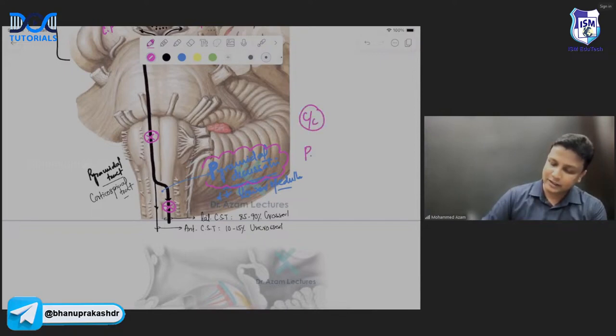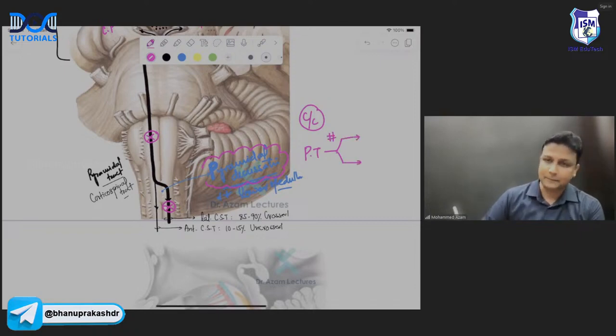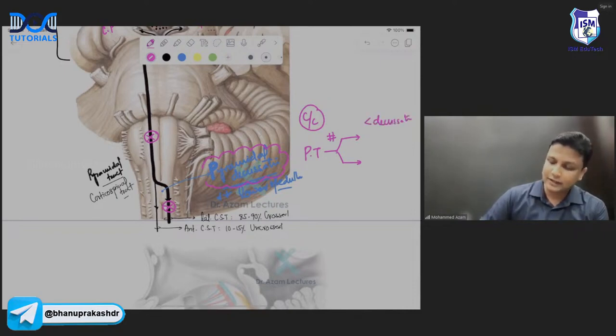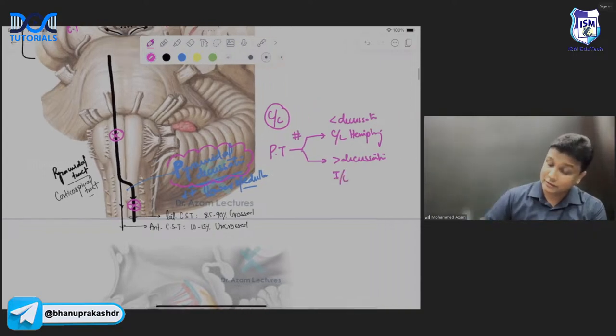अगर pyramidal tract injure होगा, injury to the pyramidal tract, what is going to happen, sir? It will be of two categories. Now, if it is before decussation, decussation se pehle, then it will be contralateral hemiplegia. If it is after decussation, sir, decussation ke baad, then it will be ipsilateral hemiplegia, sir.